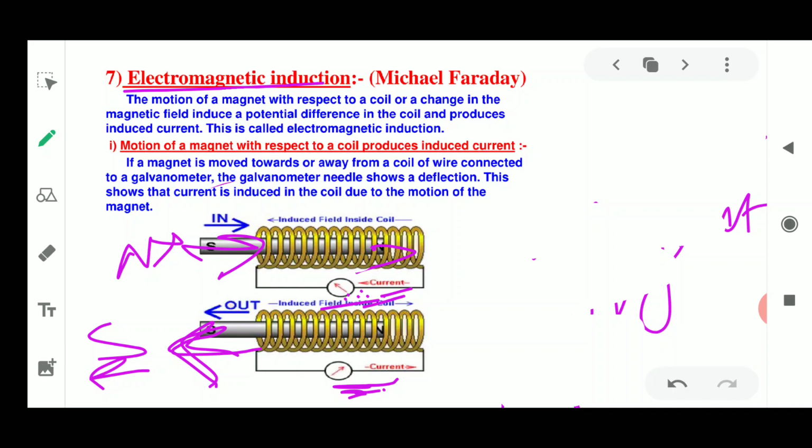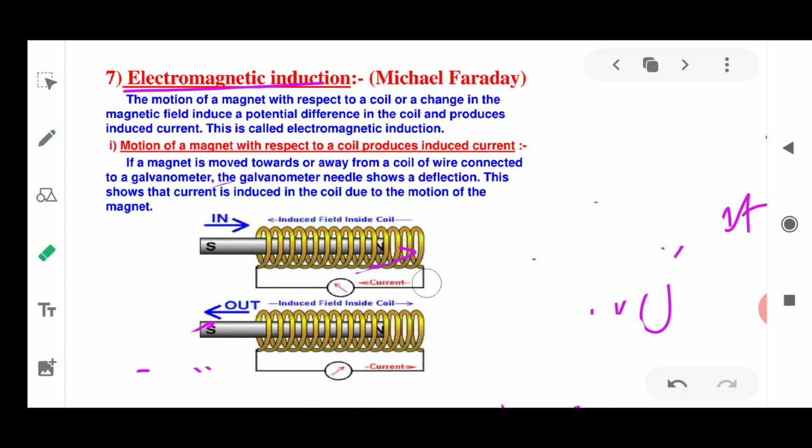So this activity was performed by Michael Faraday, and he said that an induced current is generated when the magnet keeps on moving. Similarly, in the next activity, is a current produced when the conductor is moving?